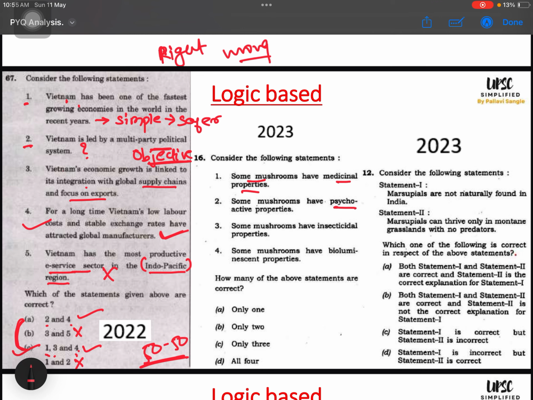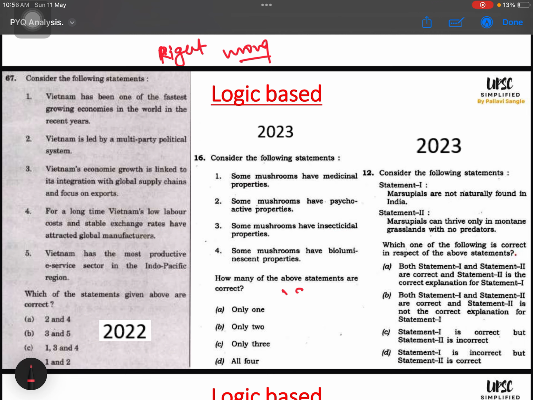Some mushrooms have psychoactive properties. Okay, maybe, maybe not, I don't know. Some mushrooms have insecticidal properties. Some mushrooms have bioluminescent properties. So the thinking pattern in such questions will be, this is an environment question, a biodiversity kind of question. I know that mushrooms have medicinal properties, so this option is okay for me, but I don't know about psychoactive or insecticidal properties.